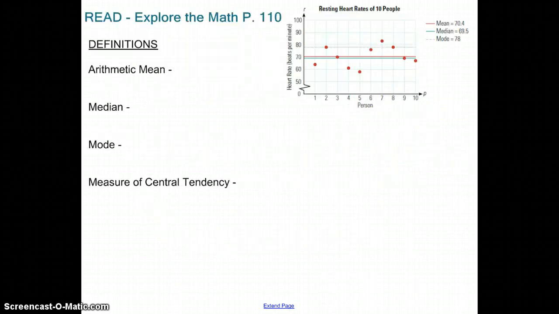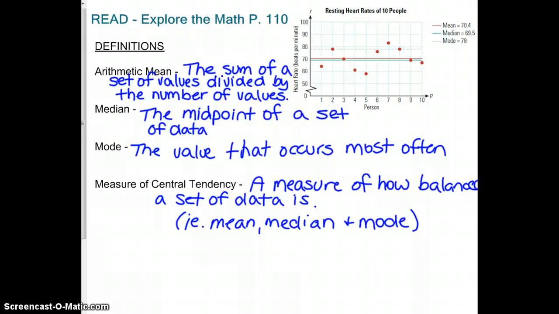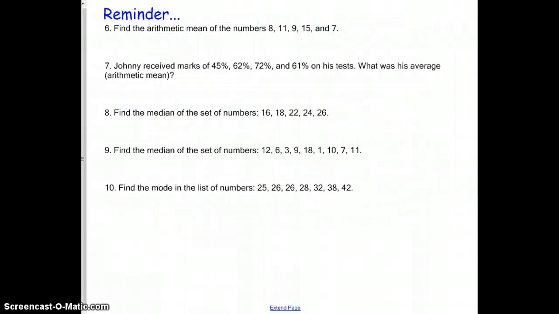Good, then you can go ahead and read the Explore the Math on page 110 and fill in the following definitions. You can check your definitions and just make sure they're the same as the ones on the board. Then we'll move on. We're just going to try a few examples to get us started on mean, median, and mode. The first question is asking us to find the mean of these numbers.